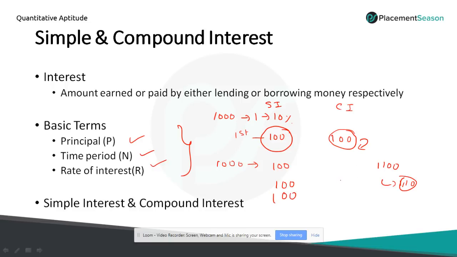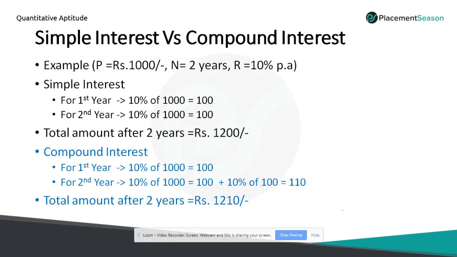In case of compound interest, it will vary. So 110 rupees will increase to 121 and goes on. So let's look at this in a slide also. So as I explained, we have principal, 2 years, 10% per annum.